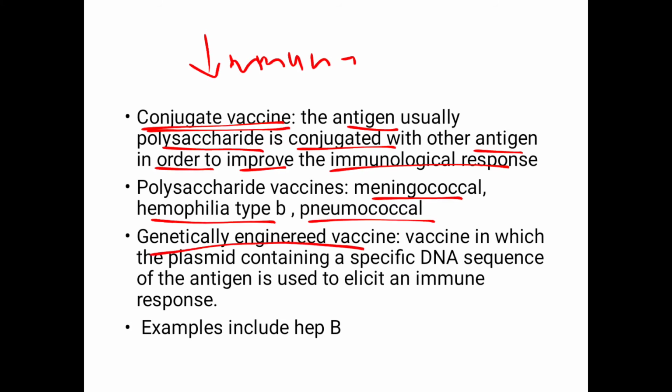Next we have the genetically engineered vaccine. As the name indicates, we are engineering them. This is a vaccine in which the plasmid that contains a specific DNA sequence of the antigen is used to elicit an immune response. And for this, the only genetically engineered vaccine that is licensed to be used in humans is hepatitis B.